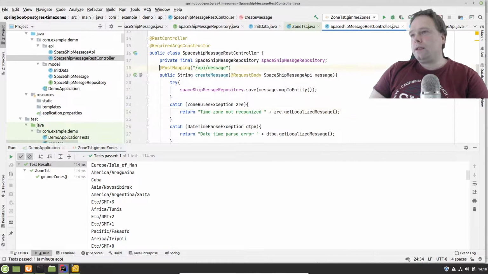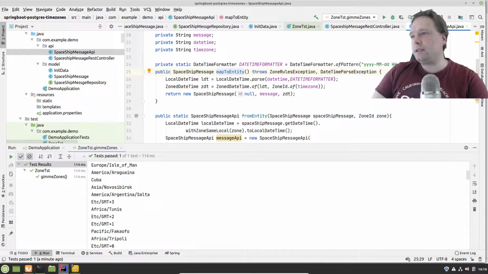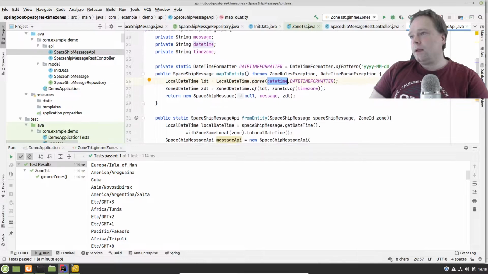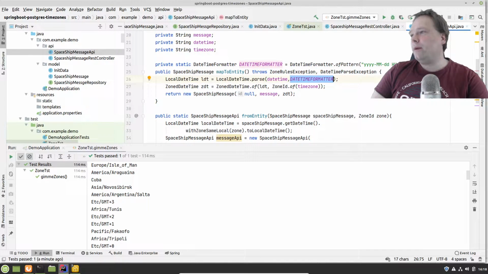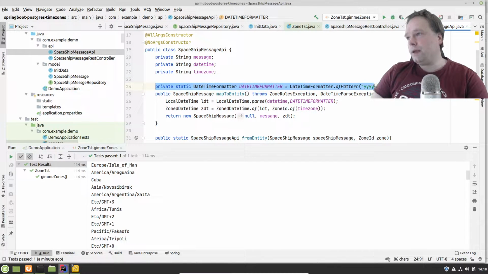So this is the post right here. And what the post does, it tries to save into the repository a message, as an API message that is being converted into an entity. And how is it converted into an entity? We are creating a local date time from the date time that we actually get. And then we are using this date time formatter right here. That means that we actually are getting the date time as a string from the third party service in this situation right here. And it has this format, year, month, day, and hour and minute.